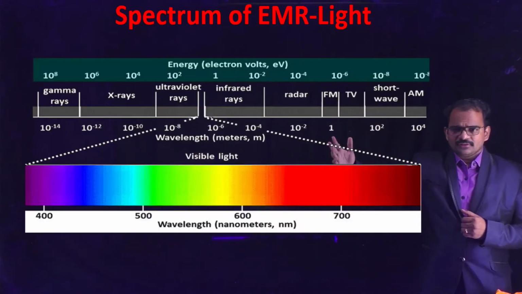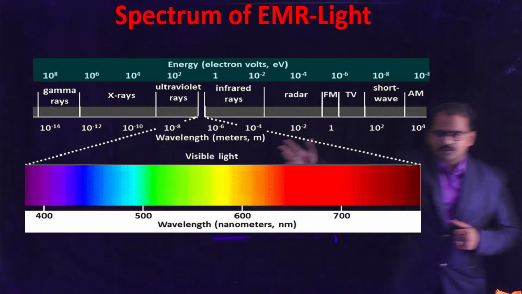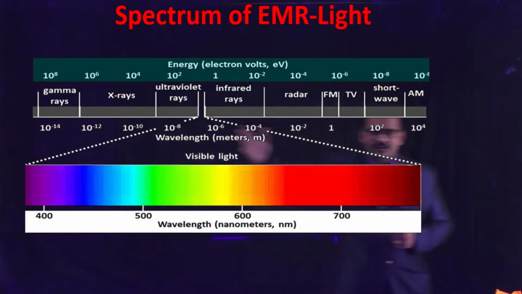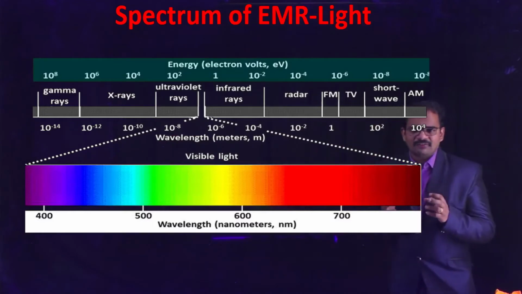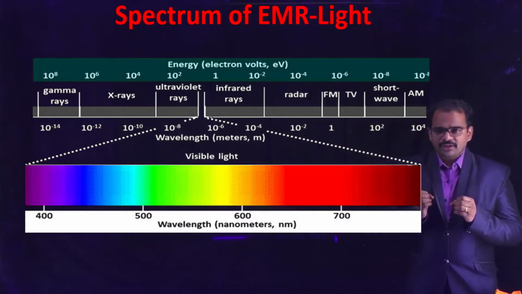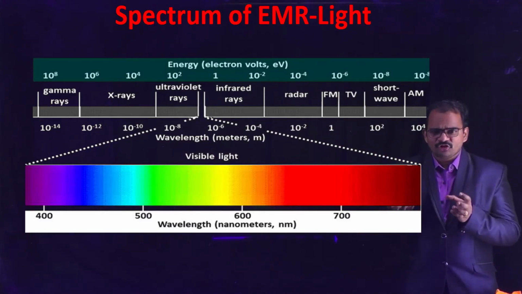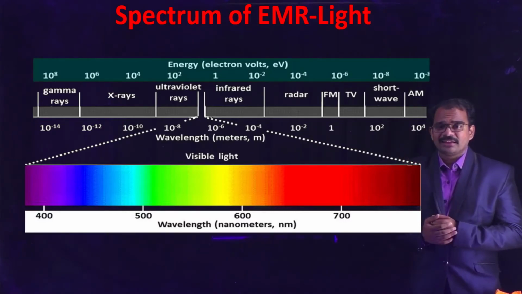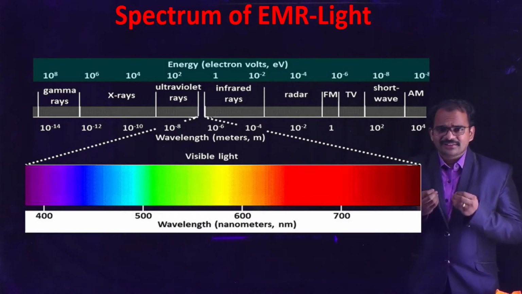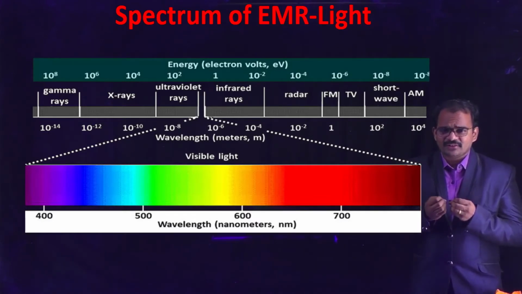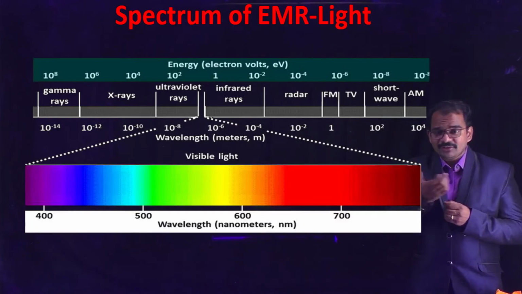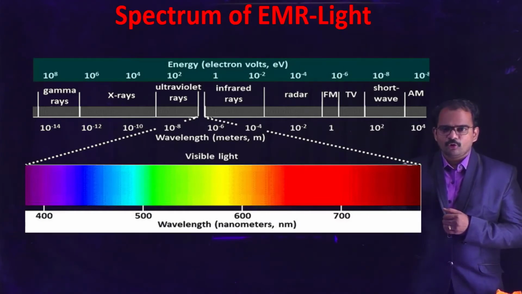As you can see here, visible light ranges between 380 nanometers and 750 nanometers. In between that we have the visible wavelengths, VIBGYOR, as we have seen in the last slide. We can see this in the wavelength range between 380 nanometers and 750 nanometers. And you can see the spectrum of electromagnetic radiation, that is light. This is nothing but visible light, which lies between 380 and 750 nanometers, and in between you can see VIBGYOR: violet, indigo, blue, green, yellow, orange and red colors in light.